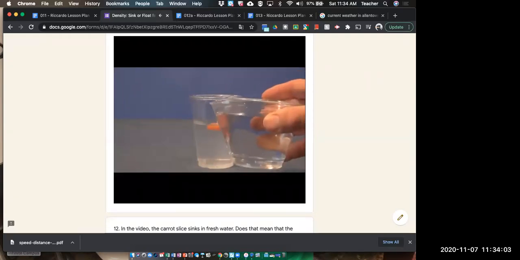For the rest of this video, we'll play around and change the density of the water solution in the cup. First, we'll add more fresh water to the cup. The carrot slice will always have the same density, but the solution in the cup will vary. The more fresh water we add to it, the lower the density, and the more table salt we add to it, the higher the density.